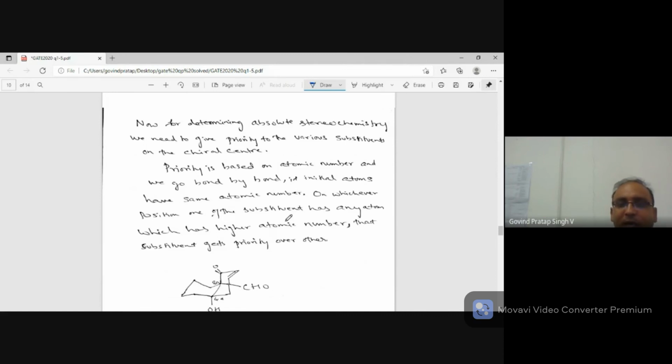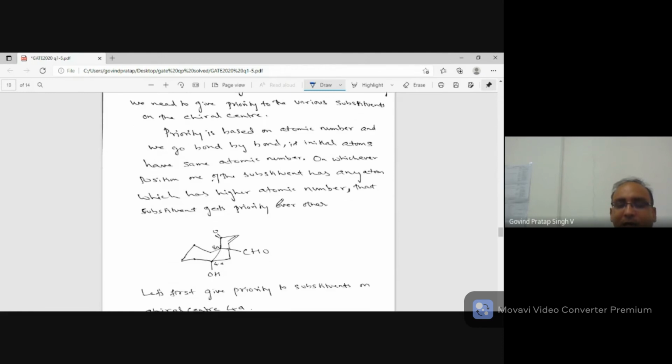Imagine a chiral carbon has 4 substituents: one is hydrogen, one is carbon, one is oxygen, and one is fluorine. Fluorine has the highest atomic number, then comes oxygen, then carbon, then hydrogen. So first priority goes to fluorine, second to oxygen, third to carbon, and fourth to hydrogen.